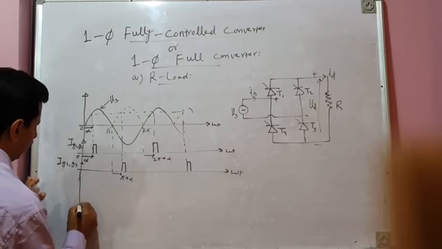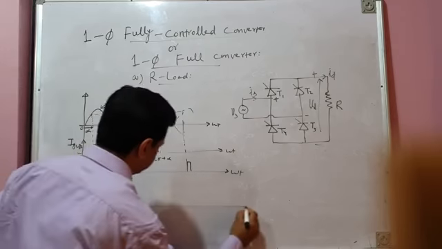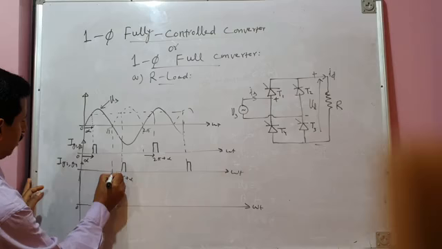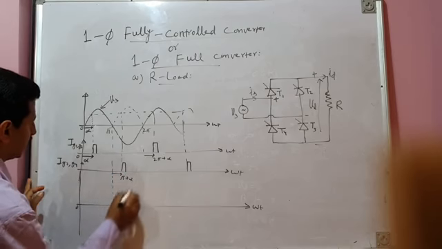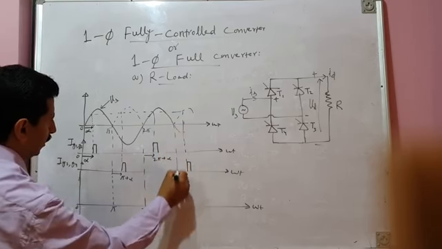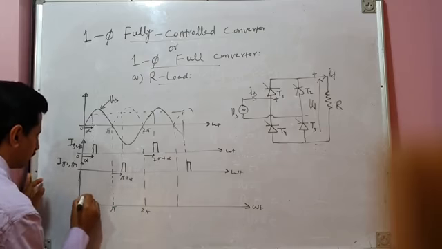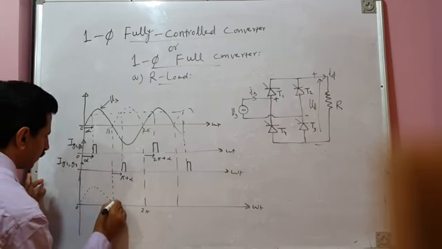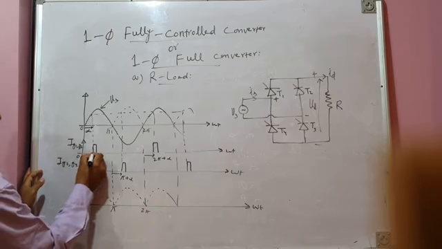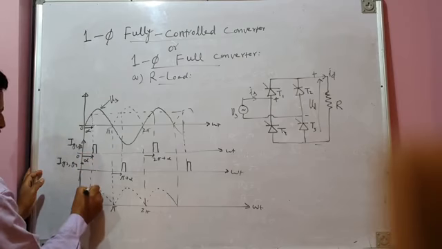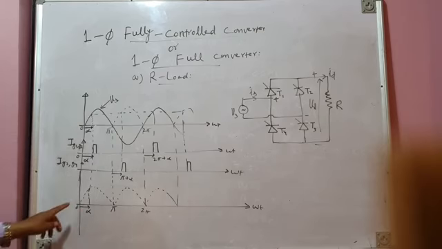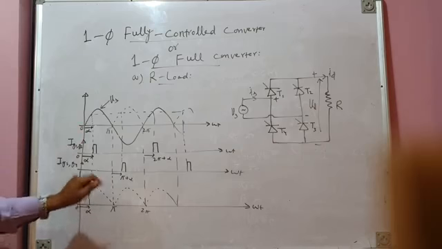Let us draw the waveform for load voltage and load current on the next axis. So let us draw the zero crossing projections. This is pi, this is 2 pi, and so on. Okay, the firing delay angle is this. This is the firing delay angle, the delay of alpha electrical degrees in the positive half cycle of source voltage.